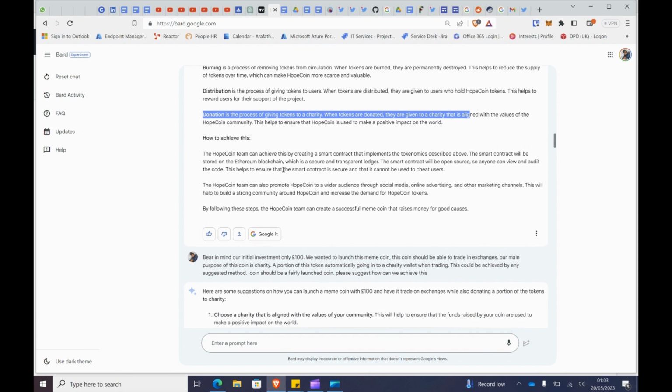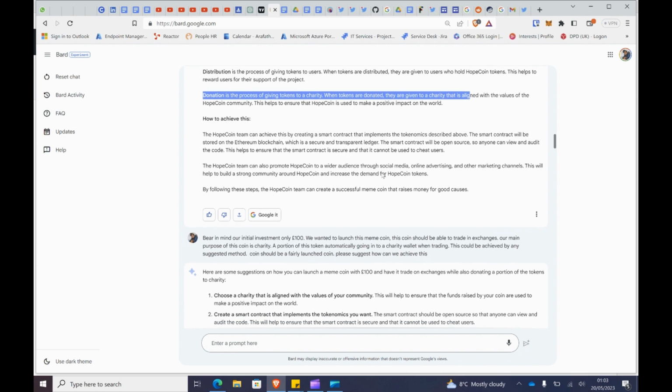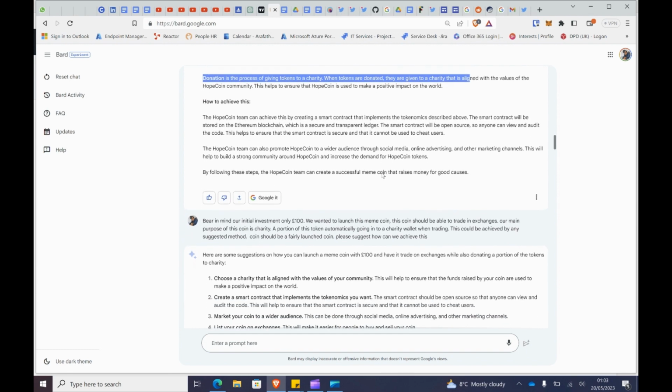Hope Coin can achieve this by creating a smart contract that implements the tokenomics described above. The smart contract will be stored on the Ethereum blockchain, which is a secure and transparent ledger. The smart contract will be open source, so anyone can view and audit the code. This helps ensure the smart contract is secure and cannot be used to cheat users.